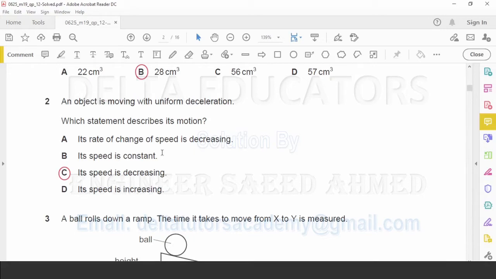Option C, its speed is decreasing. Yes, it is the correct option. With the decrease in speed, there will be deceleration, and with the increase in speed, there will be acceleration. So here our correct option is option C, its speed is decreasing. What is given in option D? Its speed is increasing. If speed is increasing, then it is not deceleration, it is acceleration. So here the correct option is option C.